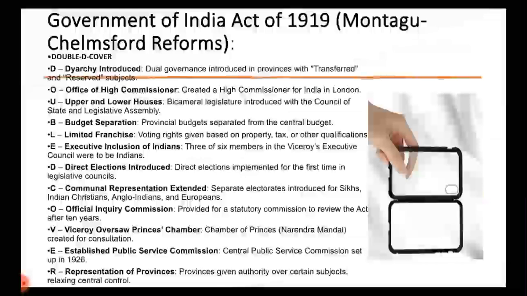R is representation of provinces. Provinces were given authority over certain subjects, relaxing central control. So this act is for us 1919. See, 1919 again, it is a double D cover, okay.